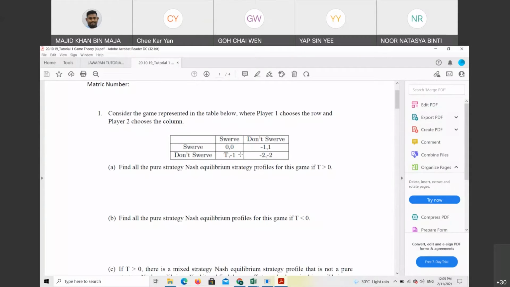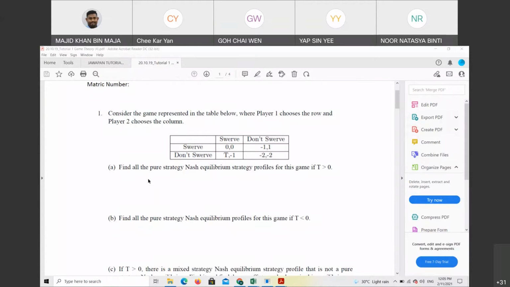Yes. Okay, first of all, let's look at swerve, between 0 and -1. Which one will they choose? Zero. Okay, thank you so much, Kayan.